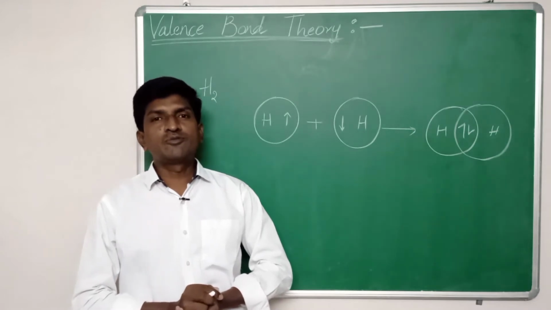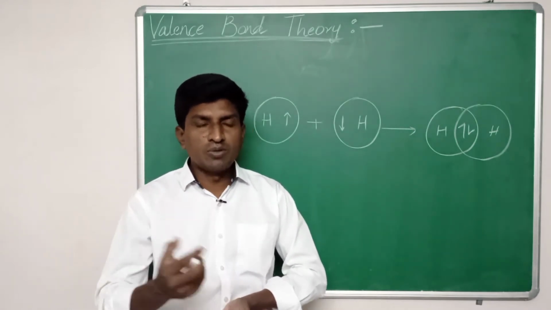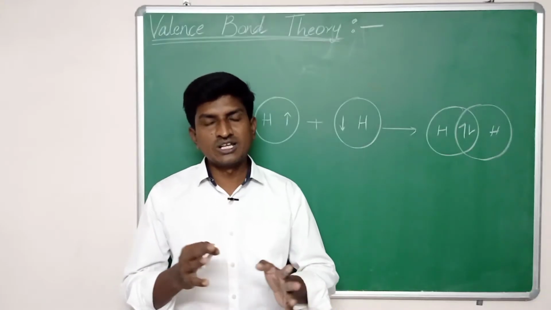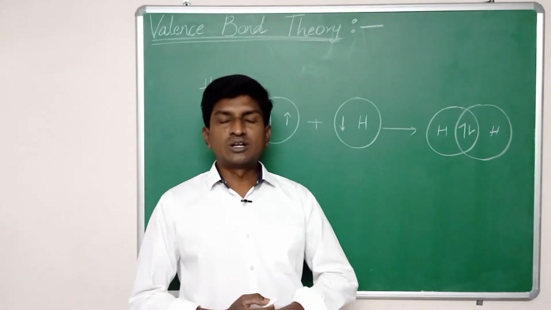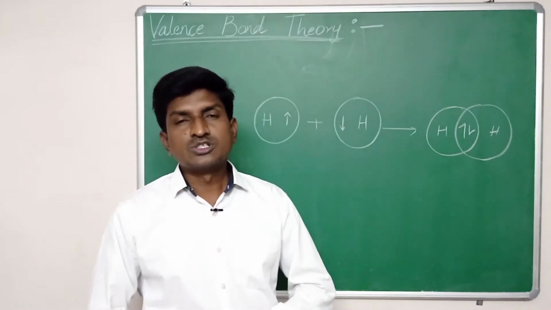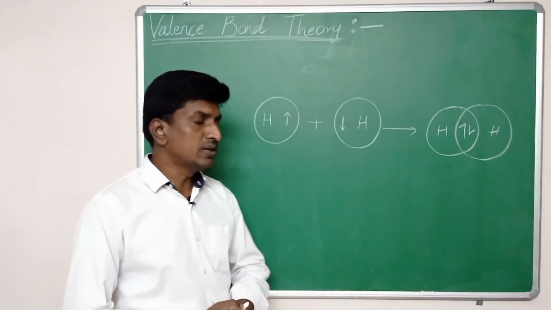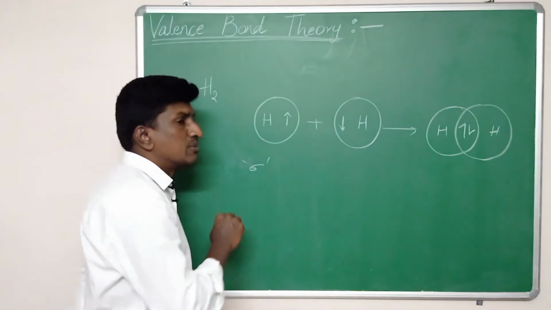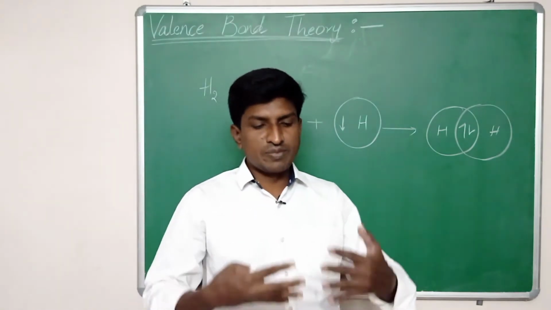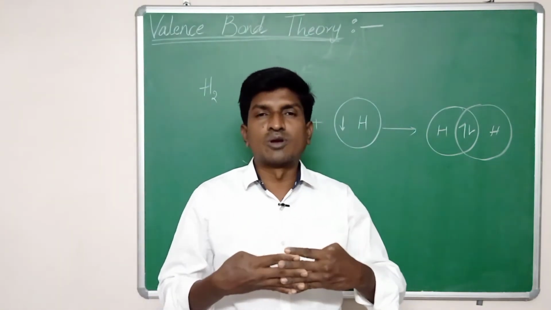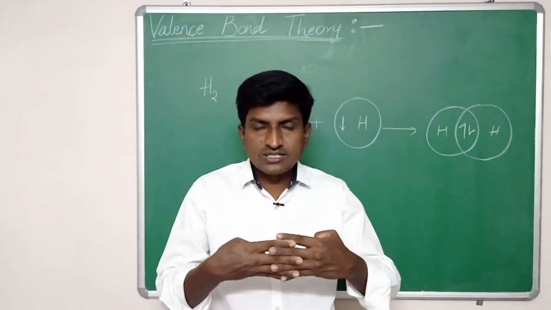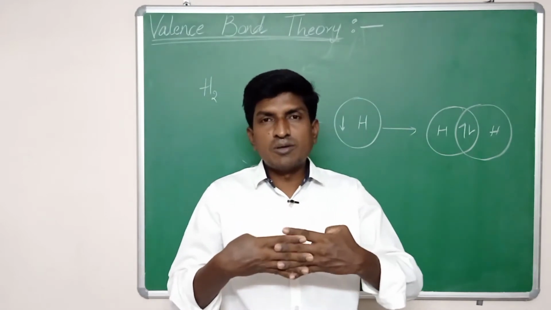According to valence bond theory, if two or more bonds are formed, that is, multiple bonds, the overlapping may be of two types. The first bond is formed due to overlapping of orbitals along the internuclear axis, which leads to strong overlap and gives the bond. Then the bond is called a sigma bond. A sigma bond is a stronger bond because here the overlapping takes place end to end, directly along the line which combines the two nuclei. So the overlapping in a sigma bond is greater.